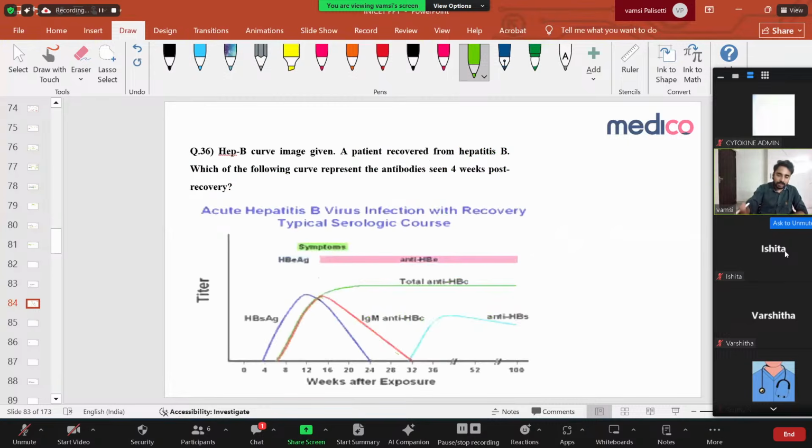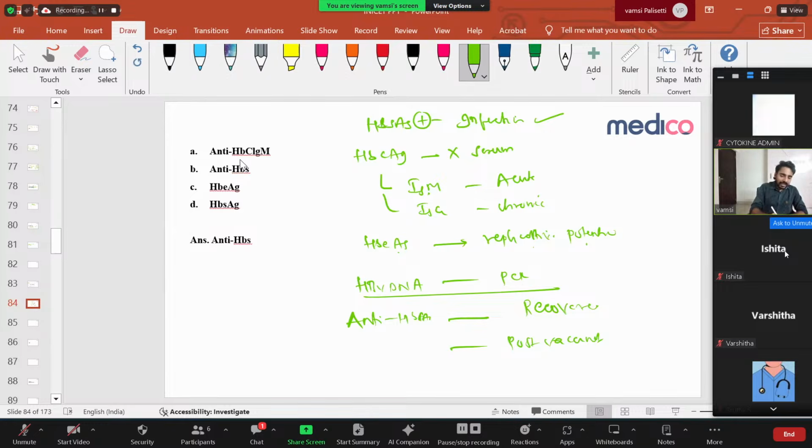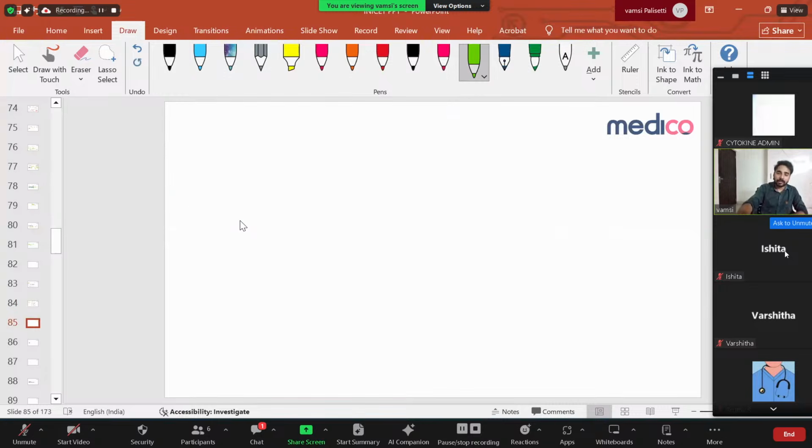Right. Now let us see what the question is asking. Hepatitis B curve image given. A patient recovered from hepatitis B. Which of the following curves represents the antibodies seen 4 weeks post-recovery? Post-recovery, it is always anti-hepatitis B surface antibody. So what are the options here? Anti-HB core IgM indicates acute. It is not post-recovery. Anti-HBs, yes, this is the answer. HBe antigen indicates your replicative potential; the patient's viral load is highly replicating. HBs antigen indicates infection, it's not recovery. Right? So this is right, clear.